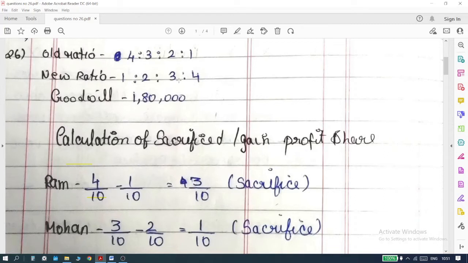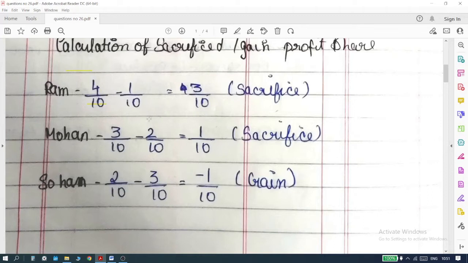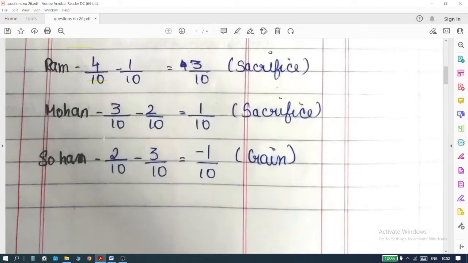1 plus 2 plus 3 plus 4, you have 10 in the denominator. And for Ram, it is only 1. When the denominator is the same, which we call a fraction, we do it in a very easy way. Keep the same denominator, 10, on both sides. Then 4 minus 1, we have 3. So 3 divided by 10.